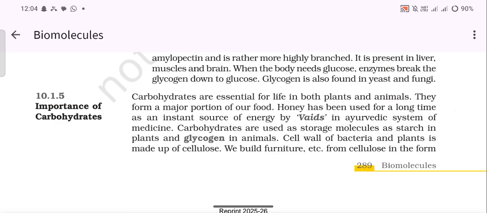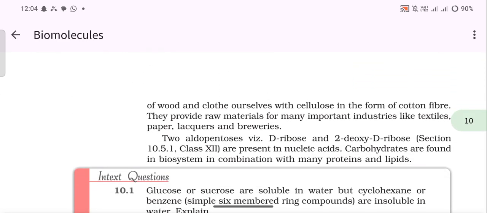Carbohydrates are used as storage molecules as starch in plants and glycogen in animals. Cell wall of bacteria and plants is made up of cellulose. We build furniture, etc. from cellulose in the form of wood and clothe ourselves with cellulose in the form of cotton fiber.